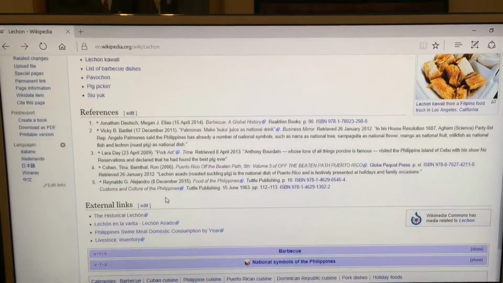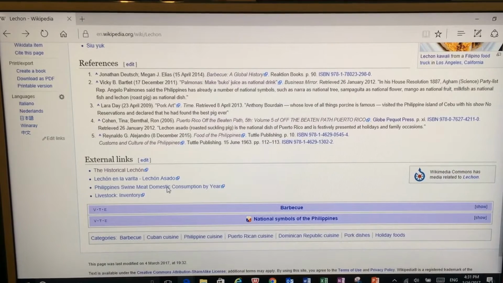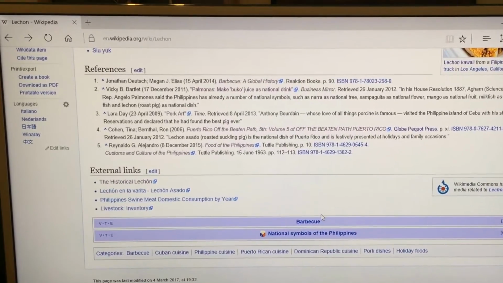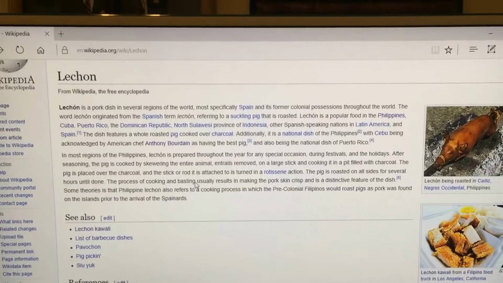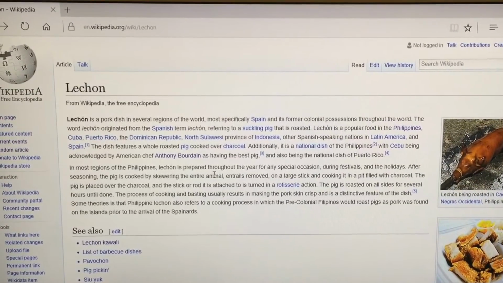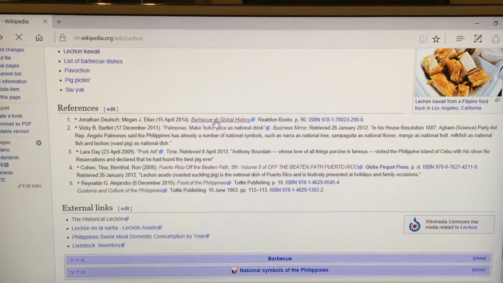Now, when we look at this article, we can see that it has 5 references. And we're going to look at all these references to see if they are considered credible to the information written here. So if we look at the first source, it's telling us about what lechon is. So if we go to this first link,